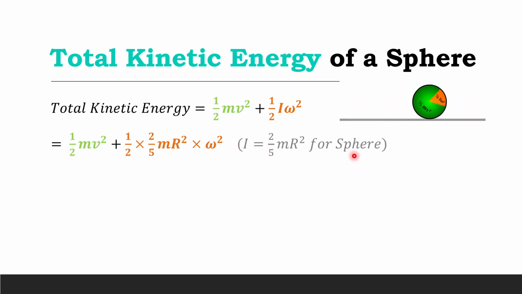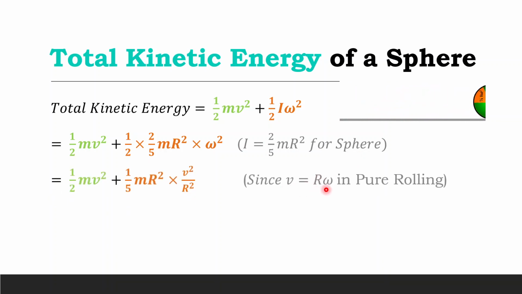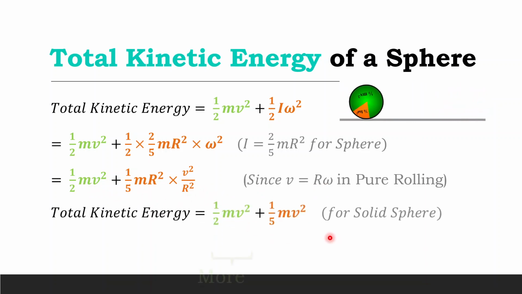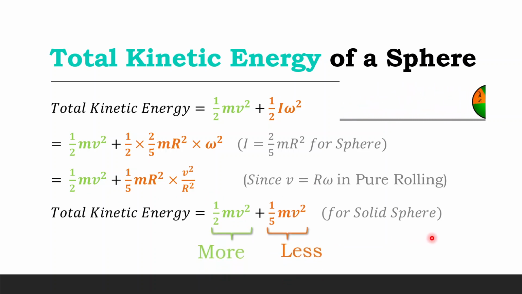Since v is equal to r omega, we can say that total energy is half mv squared plus 1 by 5 mv squared. Since half mv squared is greater than 1 by 5 mv squared, the translational kinetic energy is greater than the rotational kinetic energy. Hence, green color has a larger area than the orange color.